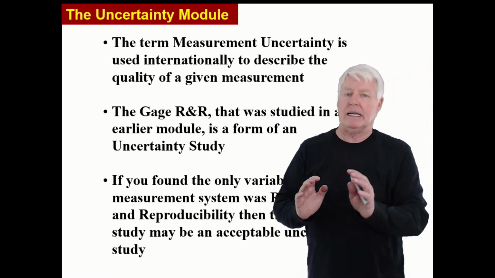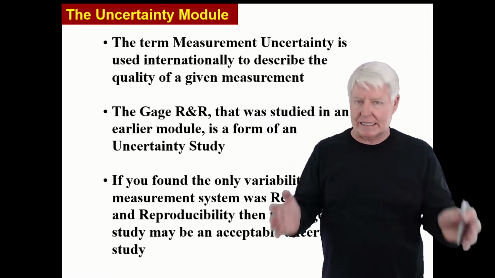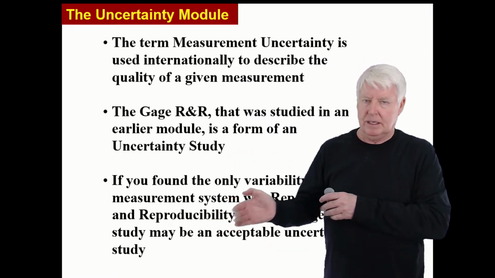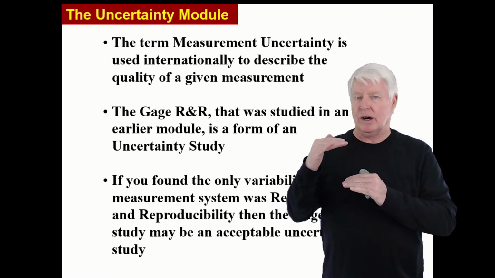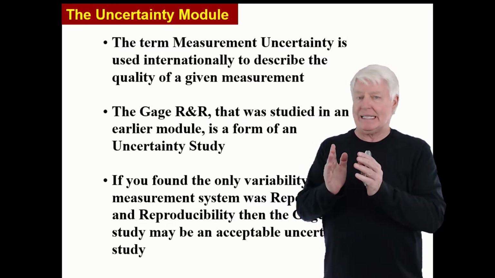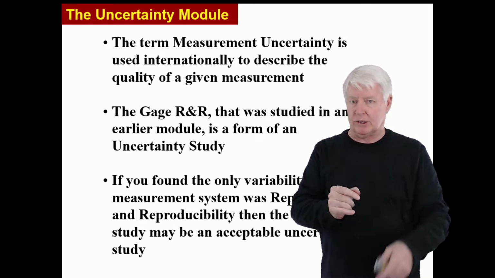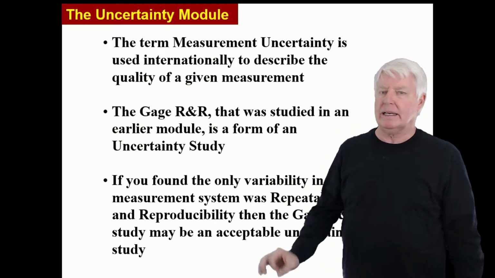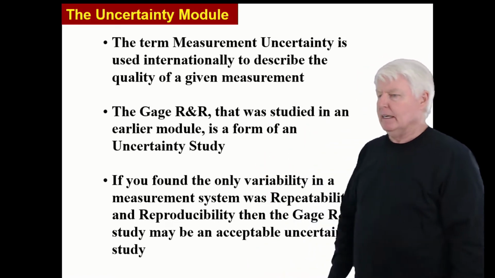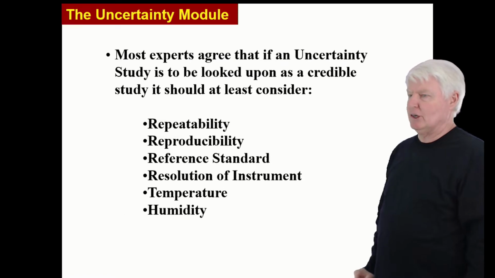So an uncertainty study is nothing more than calculating the standard deviation of the measurement system. What differentiates it between gauge R&R and uncertainty? Uncertainty doesn't stop at just repeatability and reproducibility, as you'll see here in a little bit. It's a much deeper dive into measurement standard deviation.